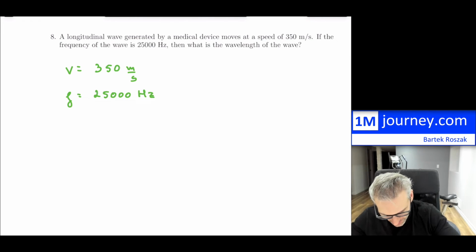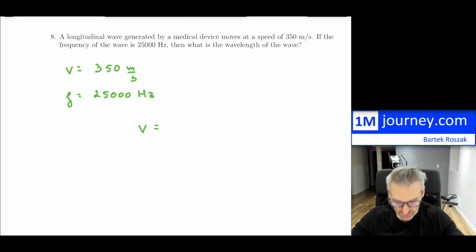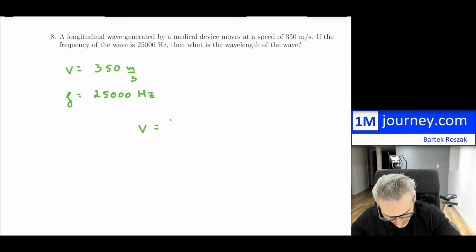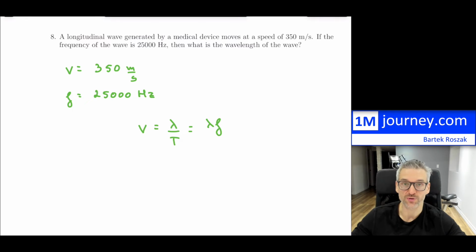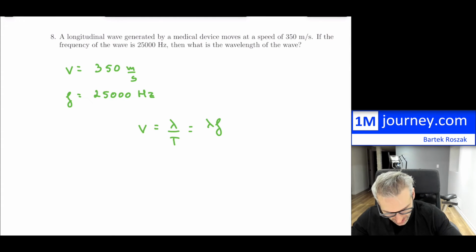Well, this one isn't very difficult. We can go back to the speed of a wave, which is equal to wavelength divided by period, or simply wavelength times frequency, which is the universal equation for speed for a wave.